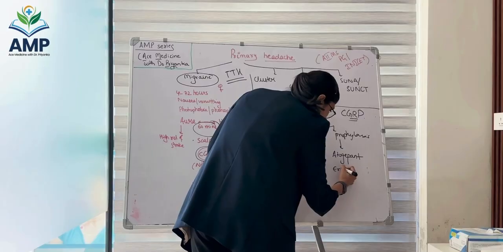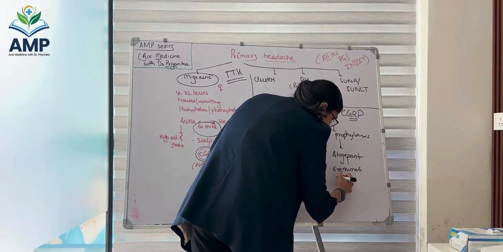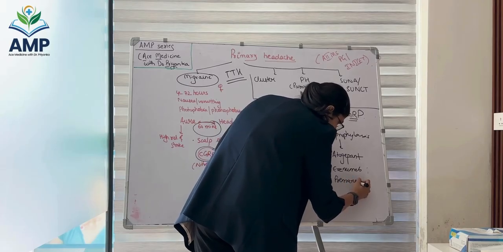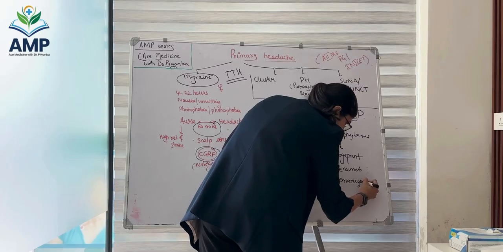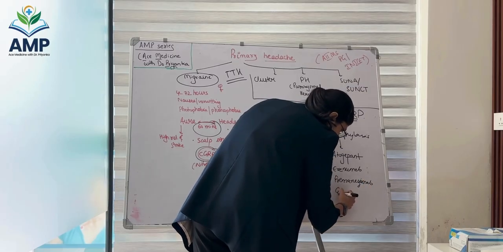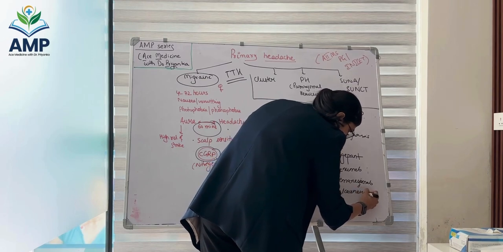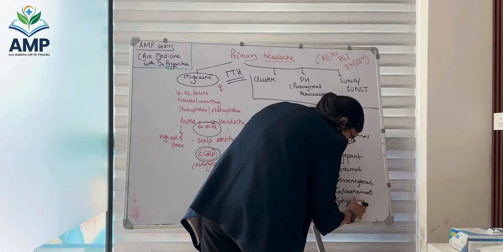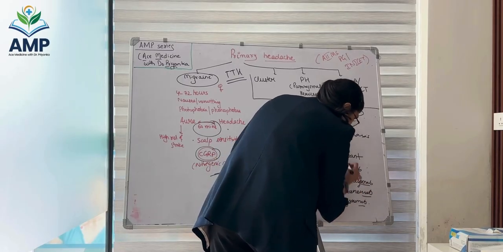Now the monoclonal antibodies are Erenumab, Eptinezumab, Fremanezumab, Galcanezumab, all are MABs, all monoclonal antibodies.